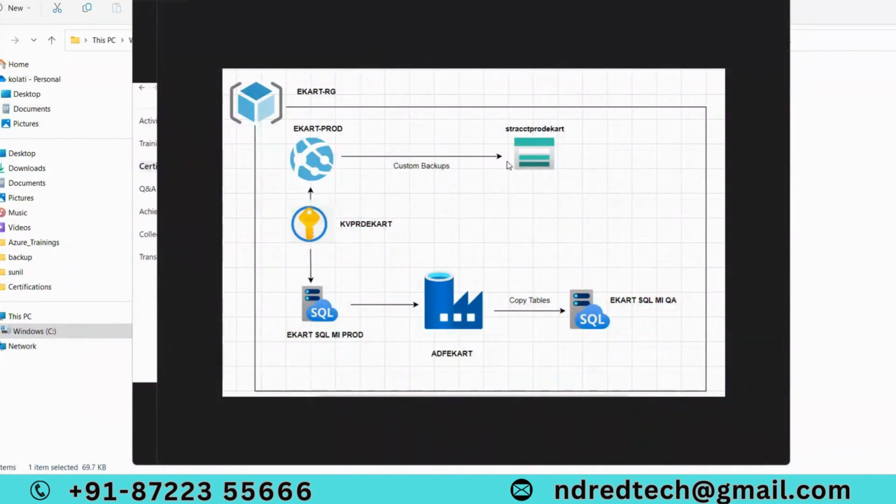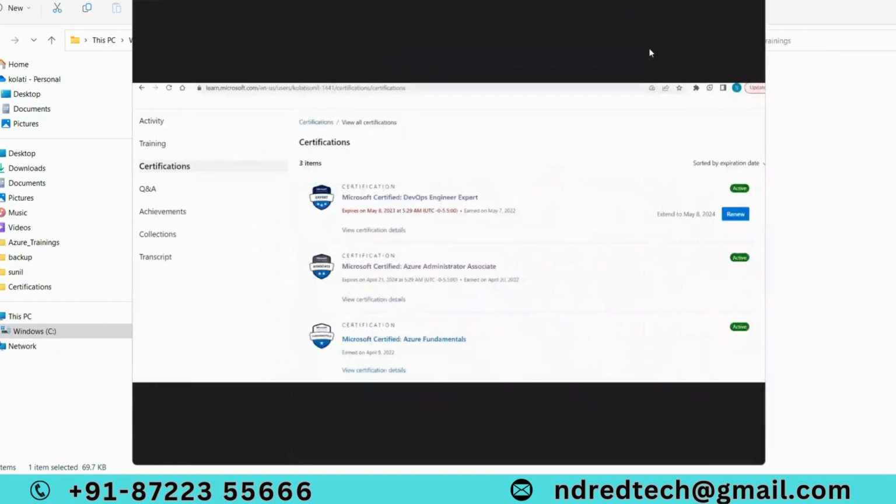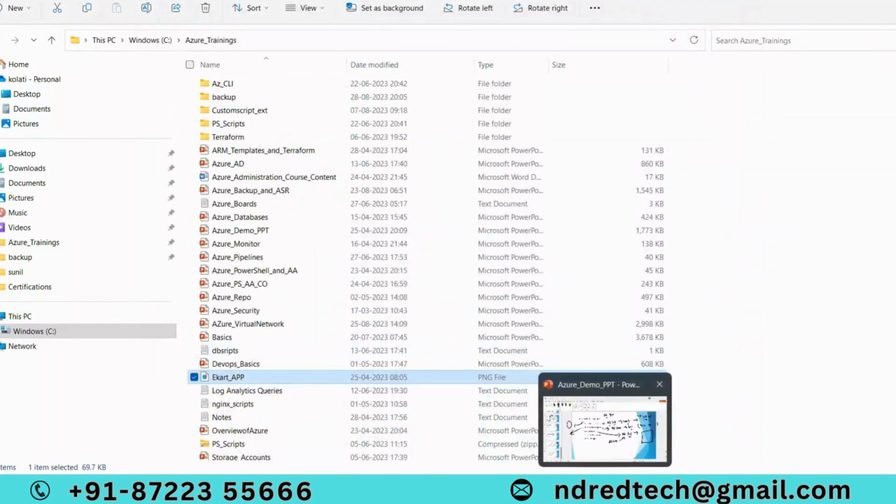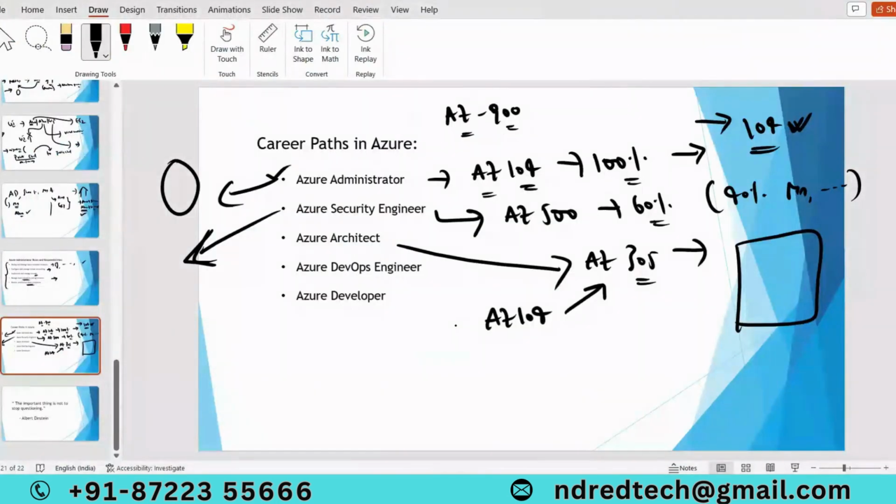It's the Azure administrator's responsibility to create the infrastructure. He needs to create the resource group, web app, and storage account. We will discuss everything in future. I'm just giving the difference between architect and Azure administrator. In our course, we will let you know how to think like an architect.